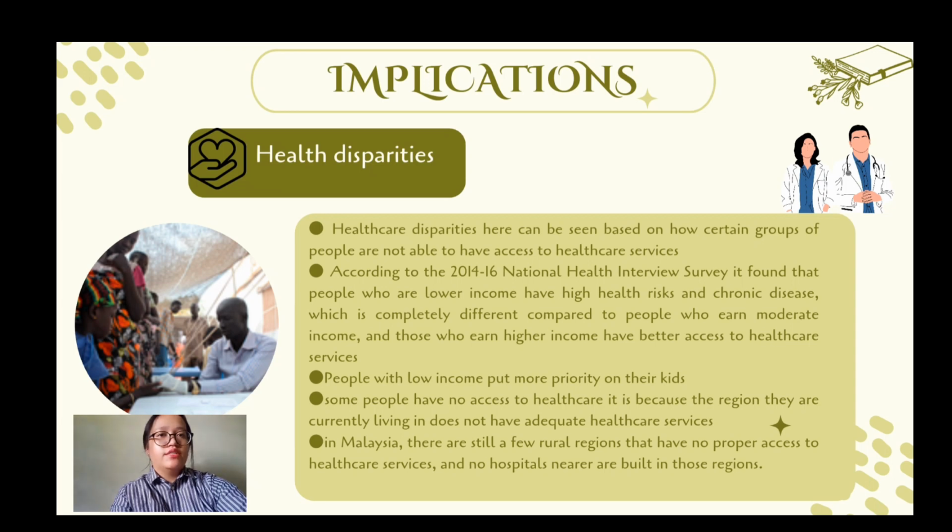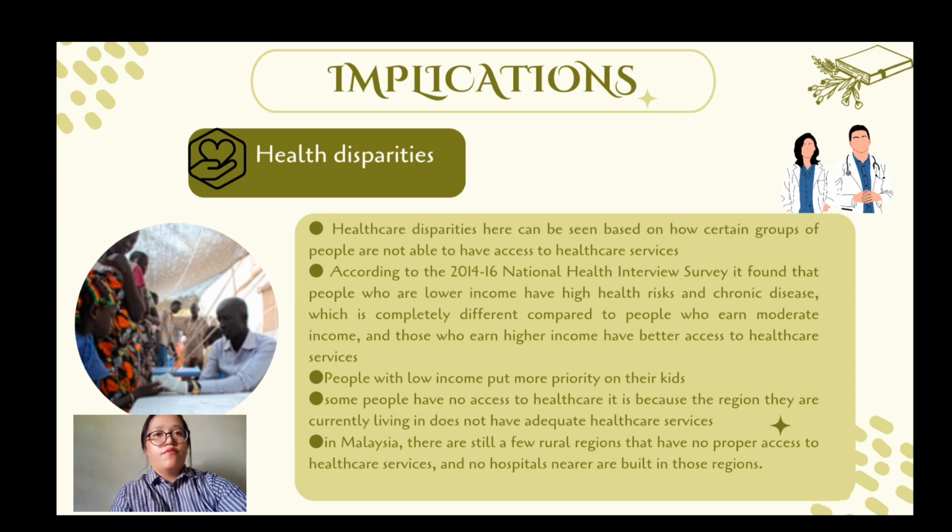According to the National Health Interview Survey, it was found that people who have lower income have higher health risks and chronic disease compared to people who earn high and moderate income, as they are able to afford healthcare services. Sometimes, the high cost of living is also one of the main reasons why people ignore getting healthcare services. They need to pay for other bills, and for people who have a family, they need to prioritize providing for their children's needs first before themselves.